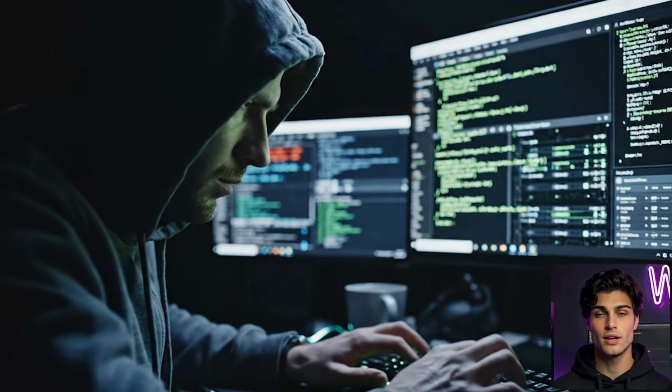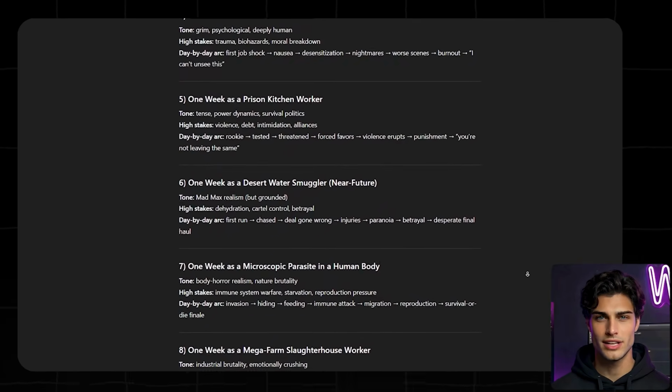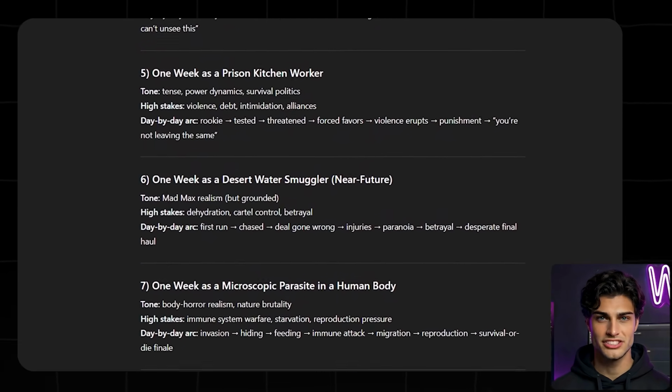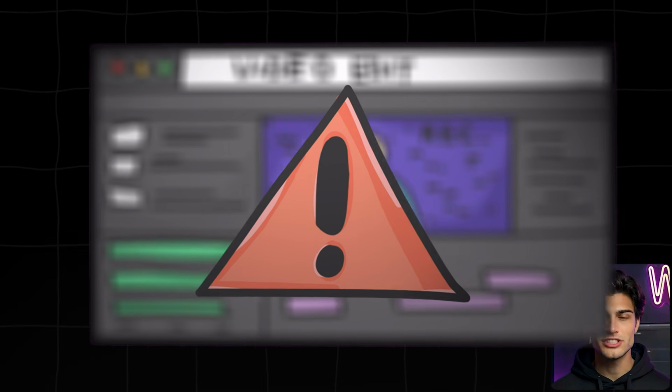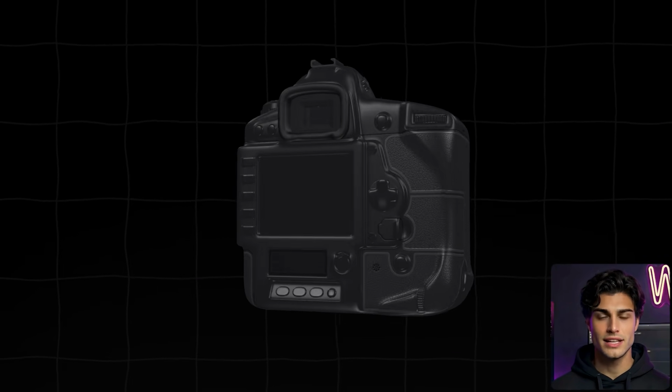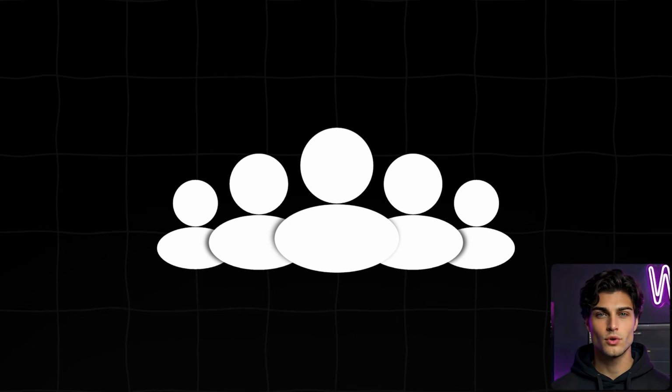I explicitly tell the AI I do not want broad, generalized topics. I want extreme, high-stakes, hyper-focused survival scenarios. It spits out a list, and right there at number 4 is near-future desert water smuggler. That is our glitch. It has built-in stakes, massive visual grit, and absolutely nobody on the platform is touching it.